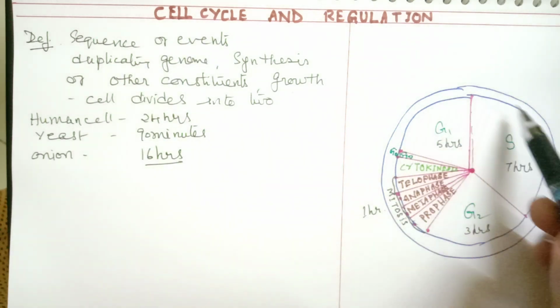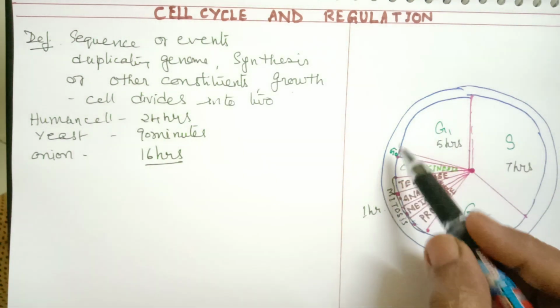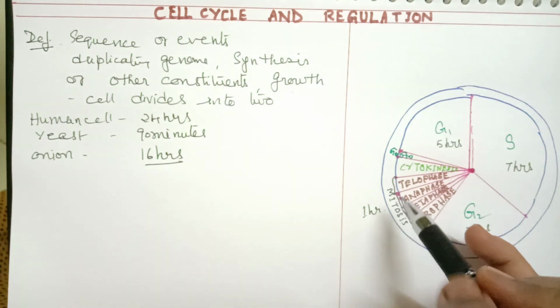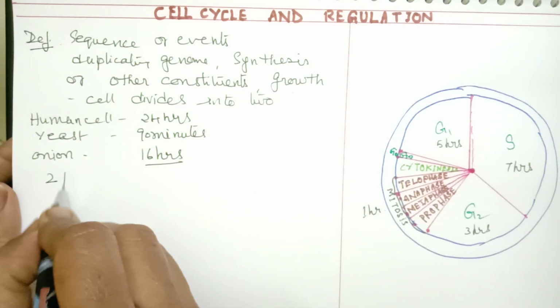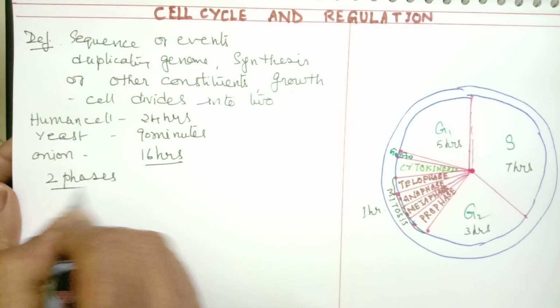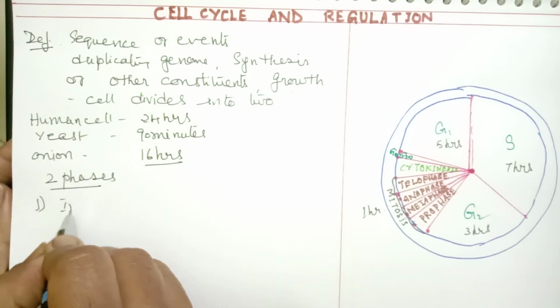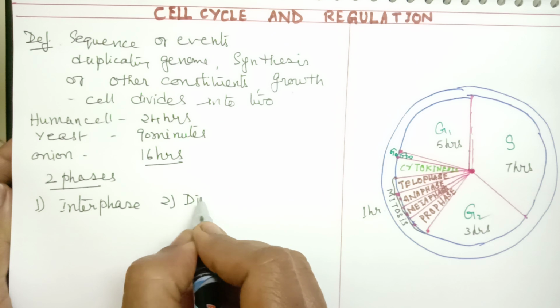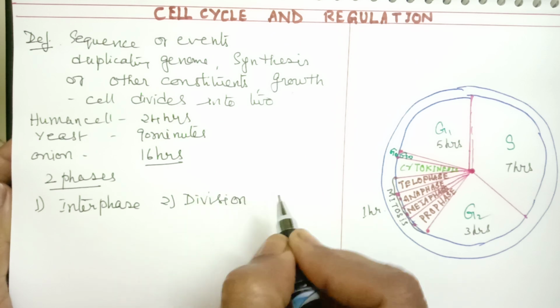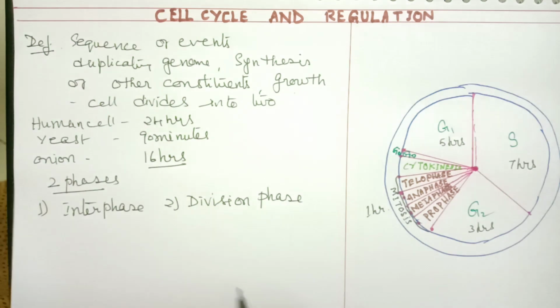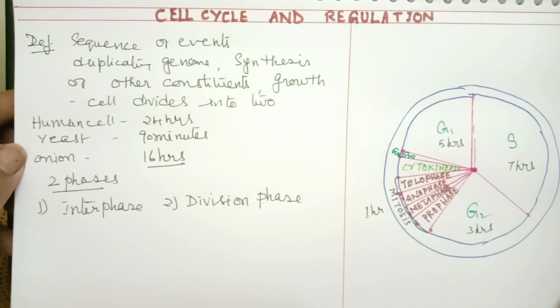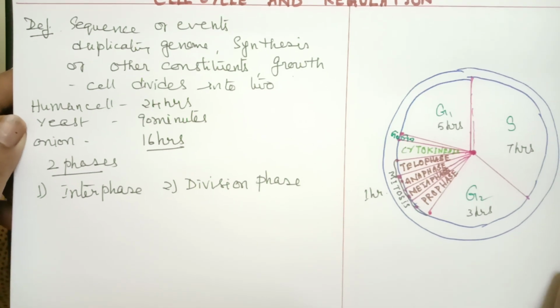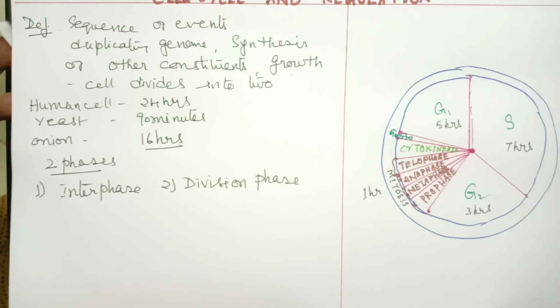So we represent all the stages of cell cycle by a pie diagram, a pie chart. Cell cycle can be divided into two phases. The first phase is called interphase and the second phase is called division phase. So interphase and division phase are the two important stages of cell cycle. Interphase was previously considered a resting phase, but now due to many metabolic activities, it is considered to be the most active phase.